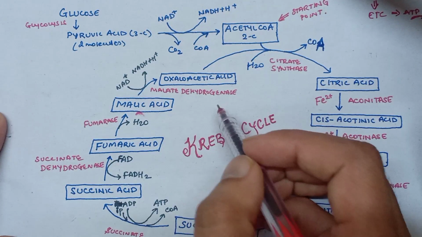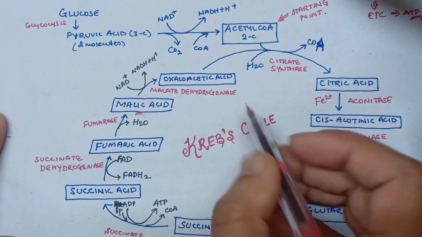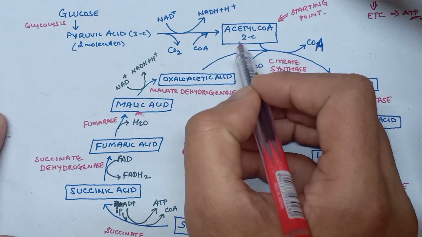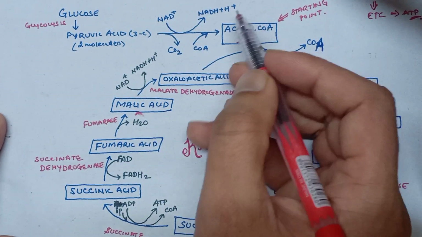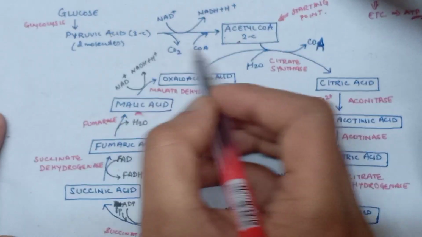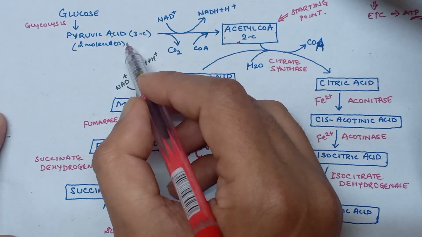We should remember that Krebs cycle doesn't start with pyruvic acid. Pyruvic acid is first converted into acetyl coenzyme A by link reaction, which is also known as acetylation of pyruvic acid. So this reaction is known as acetylation of pyruvic acid.